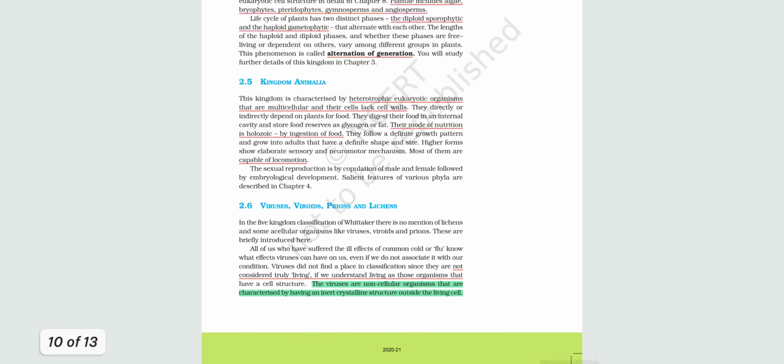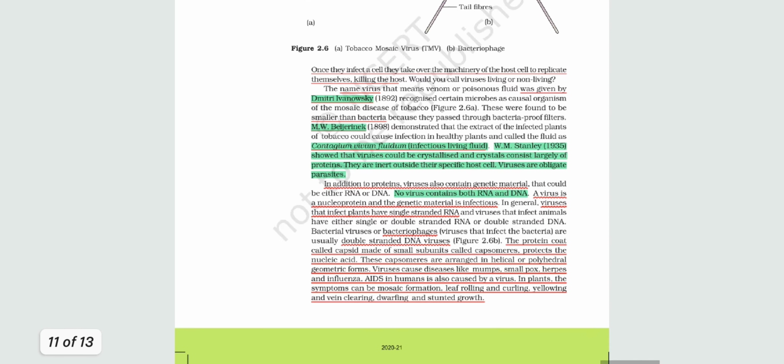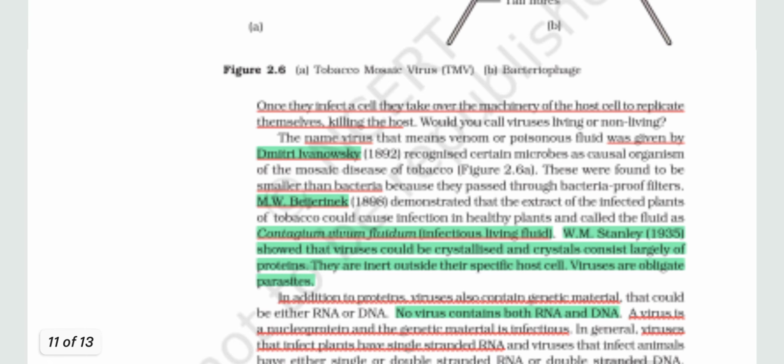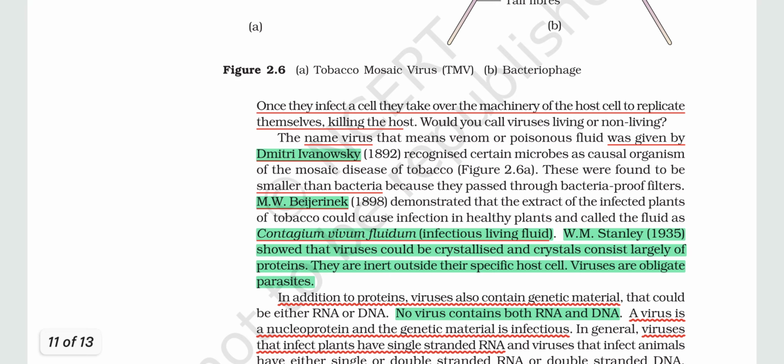Next, once they infect a cell, they take over the machinery of the host cell to replicate themselves, killing the host. If a virus infects a cell, then the whole mechanism of the cell is overtaken by the virus genome, the virus DNA or RNA, and then it tries to replicate itself, and then the cell dies off.